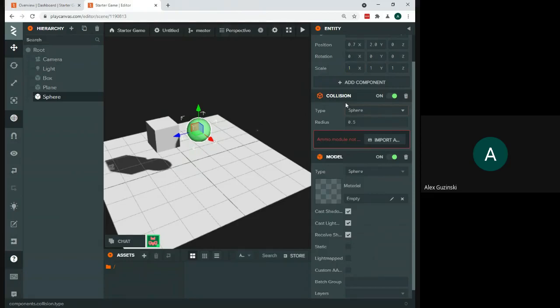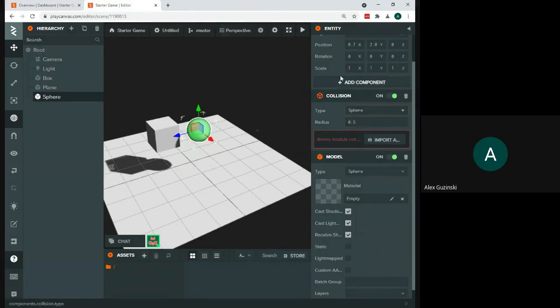Okay, so we have our radius, which is half of what our scale is. So if we end up changing the size of our sphere to 2, making it twice as big as it was, you want to make sure that your radius then would be 1, right? Everyone knows what a radius is from math class. Hopefully, it's half, from the center to the end point. So that's going to be half of whatever your size or your scale is. Okay. So right now, as long as your scale is 1, you don't need to change your radius at all.